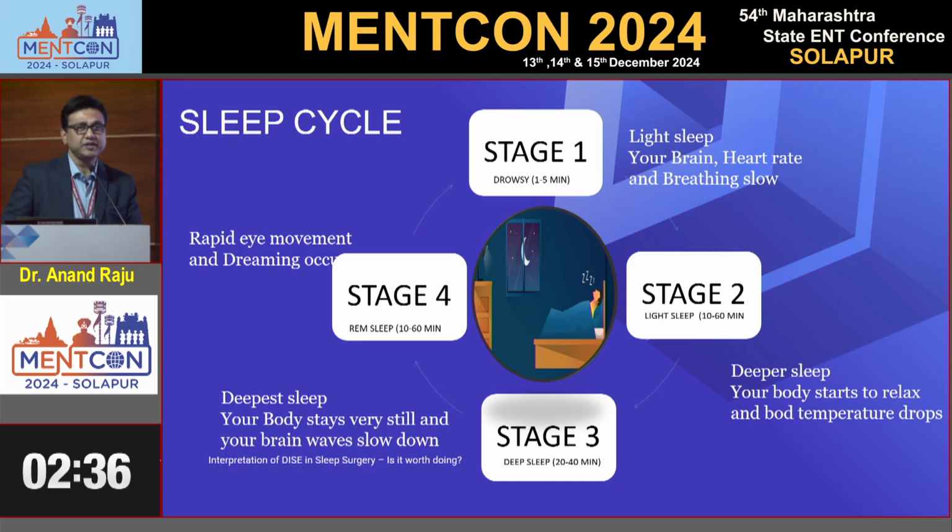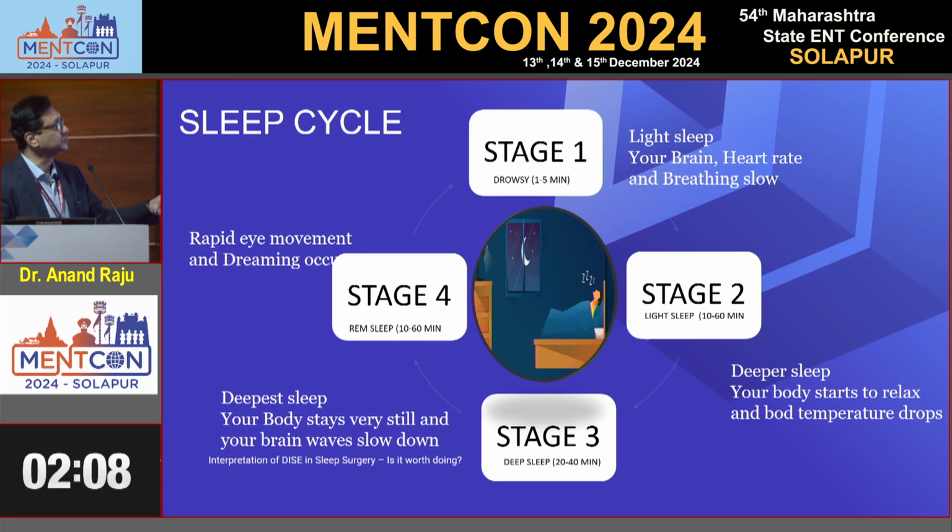So before going into the details, we need to know the sleep cycle. There are 4 stages of sleep: stage 1, stage 2, stage 3, and stage 4. Stage 4 is REM sleep. Normally we won't mimic stage 4 sleep in our routine DISE. It is very difficult to mimic REM sleep, but a lot of collapse occurs in stage 4 sleep only. So that is why there is now a question whether we really need to do a DISE or proceed straight away.